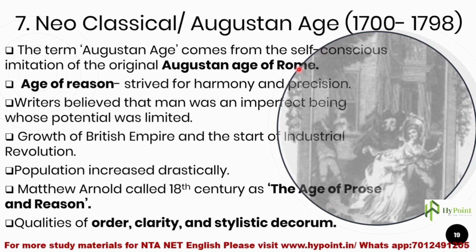These 18th century writers of England were consciously imitating the themes and the way of writing of these writers. So that's why this particular age got the name Augustan age. Got it? It's as simple.